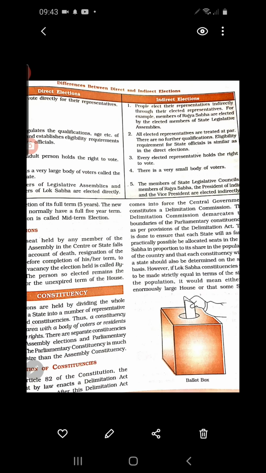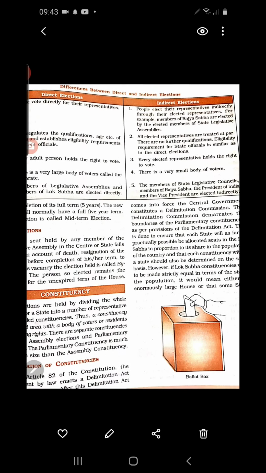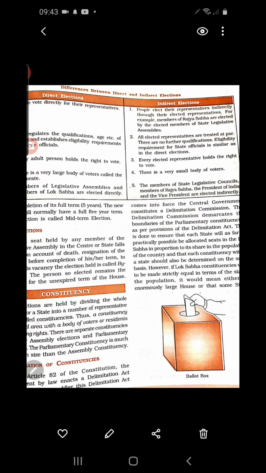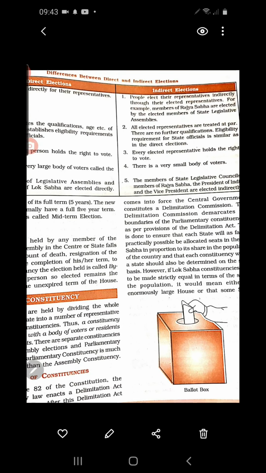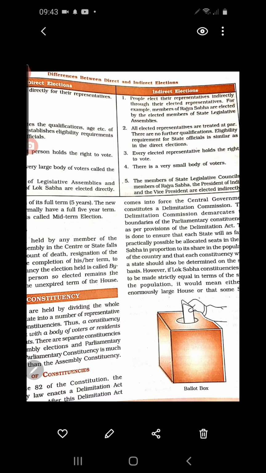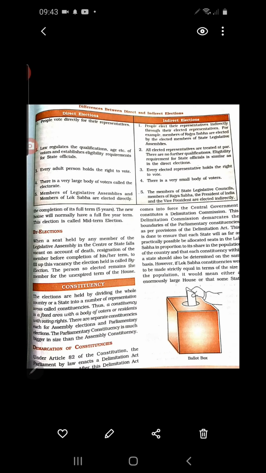And the next point is that every elected representative holds the right to vote. We elect some members, and those members are called elected representatives. So the members who are elected by the people are called elected representatives. Those elected representatives also hold a right to vote. That is why they can cast their vote to elect the members of Rajya Sabha or the members of Vidhan Parishad at the state level.